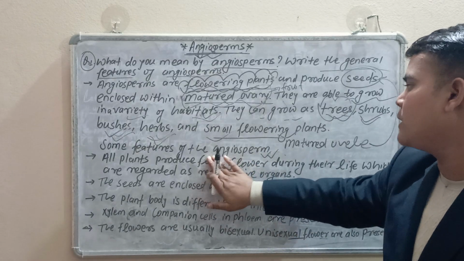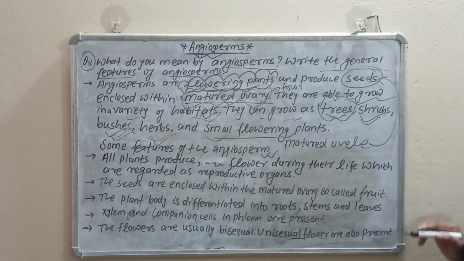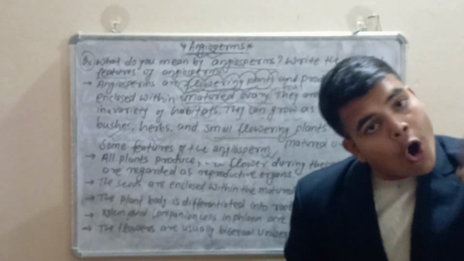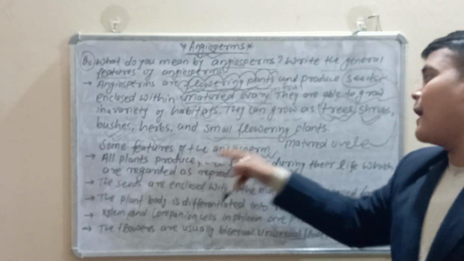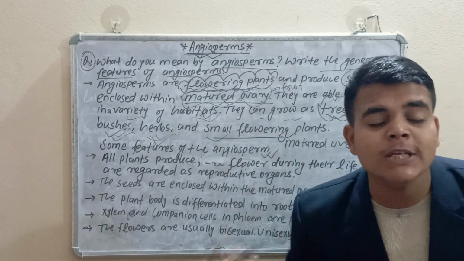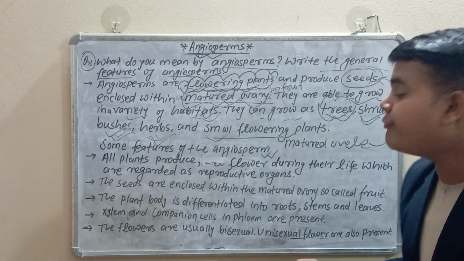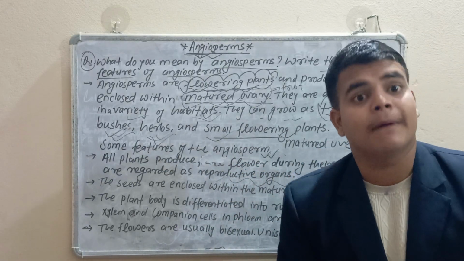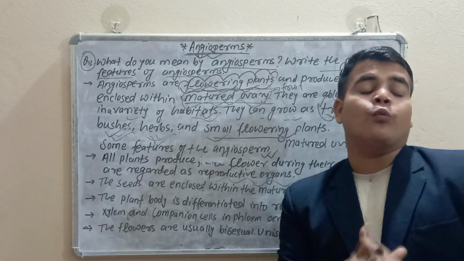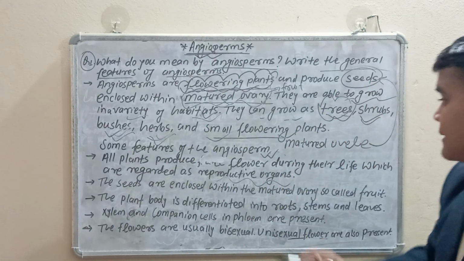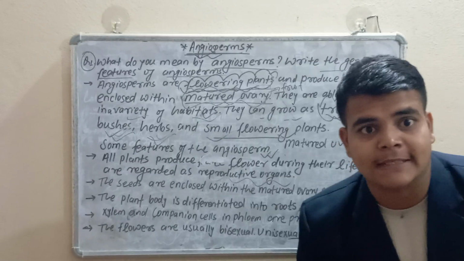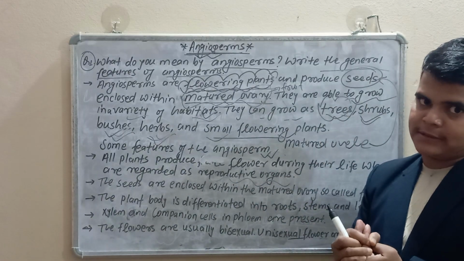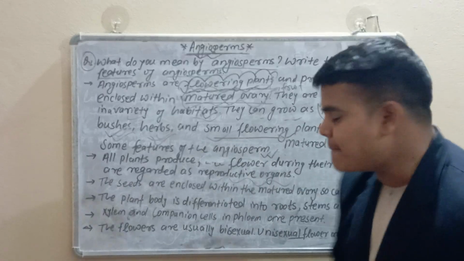All plants produce flowers during their life, which are regarded as reproductive parts. All plants produce flowers, but under which condition? If they have reproductive organs. Very interesting points. What are the reproductive parts here? There are mainly two kinds of organs: reproductive organs and vegetative organs.